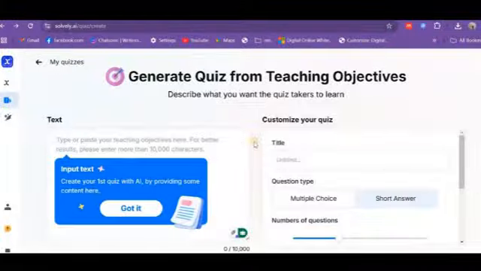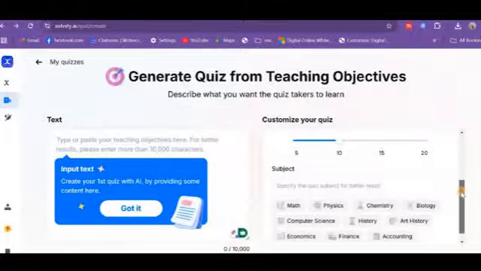I think it is helpful for students and teachers to solve problems and create questions and tests.